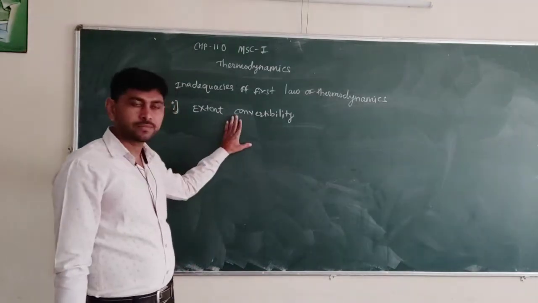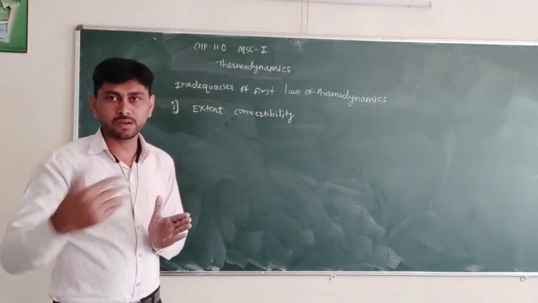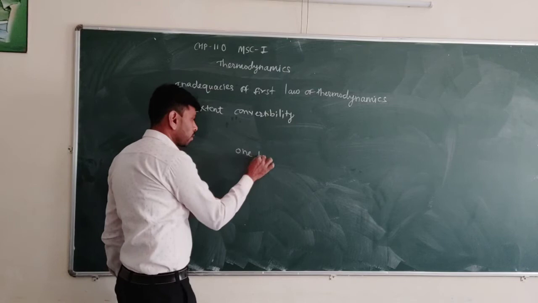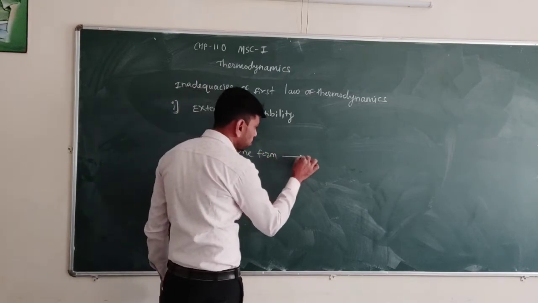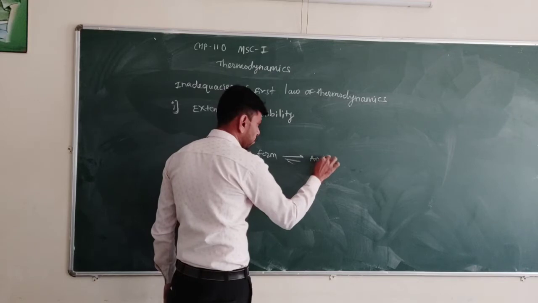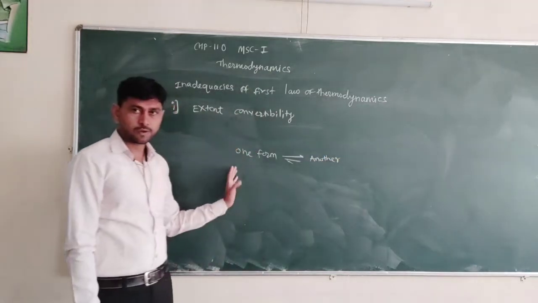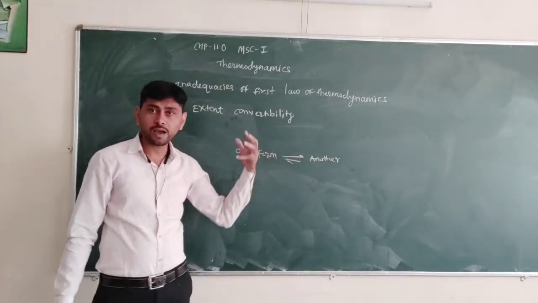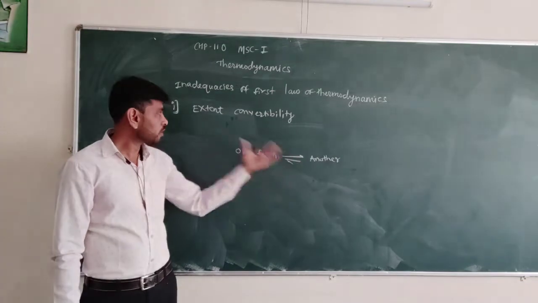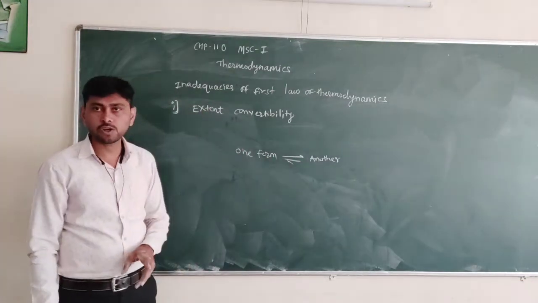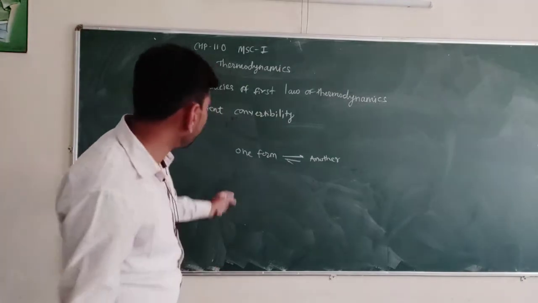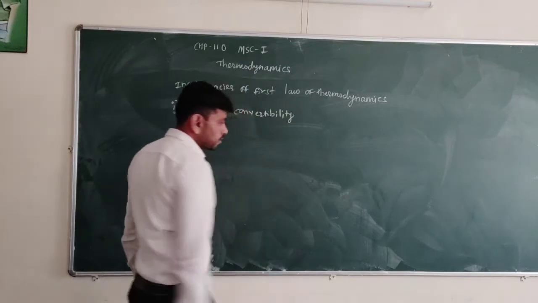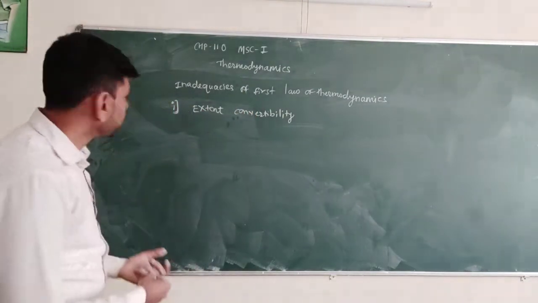Extent of convertibility, that is, how much. It just says that one form of energy is converted into another form. This is a general statement. One form is converted into another form, but to what extent, the first law of thermodynamics cannot explain. It's just a general statement and not the exact extent. We don't know the exact extent of convertibility, so it is not explained by the first law of thermodynamics.